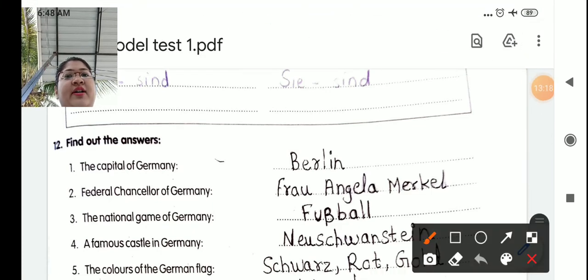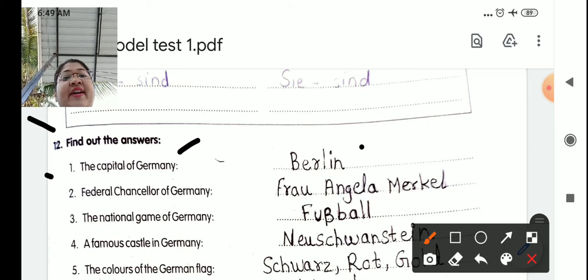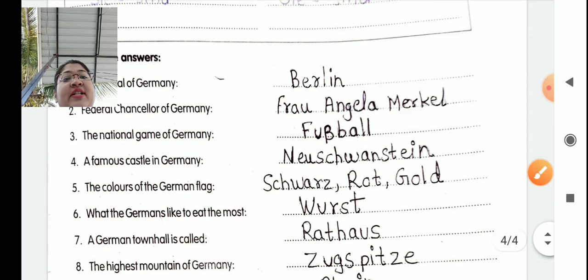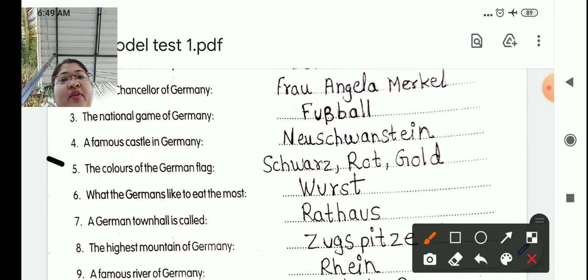Now the Frage 12 is find out the answer. The capital of Germany, Berlin. The Federal Chancellor of Germany, Frau Angela Merkel, Mrs. Angela Merkel. Nummer 3. The national game of Germany, Fußball. Nummer 4. A famous castle in Germany, Neuschwanstein. Nummer 5. The colors of the German flag, Schwarz, Rot, Gold. Nummer 6. What the German likes to eat the most, Wurst, hot dog.